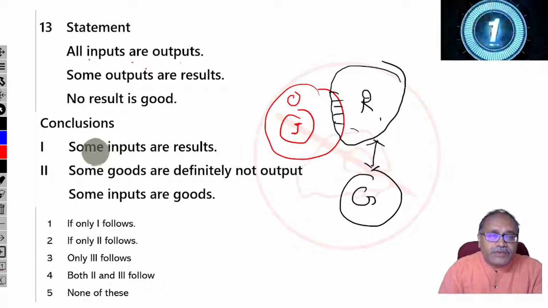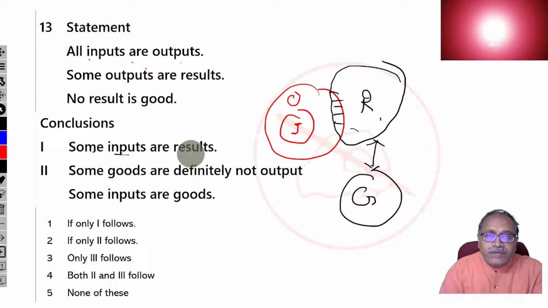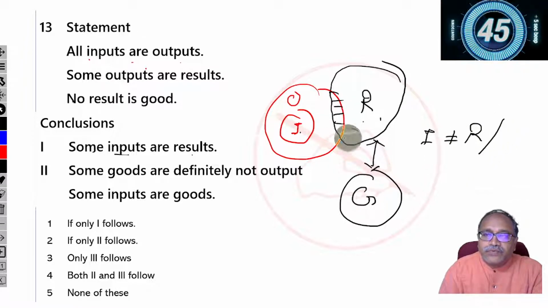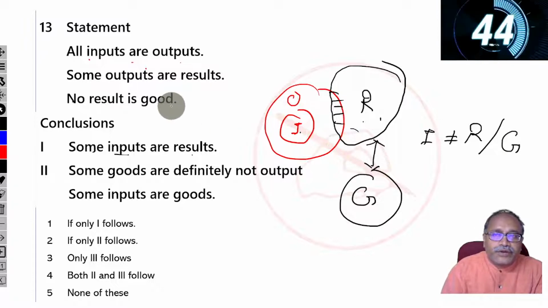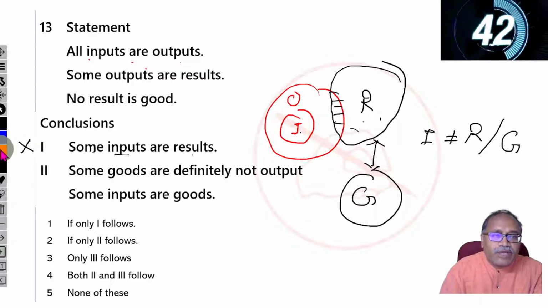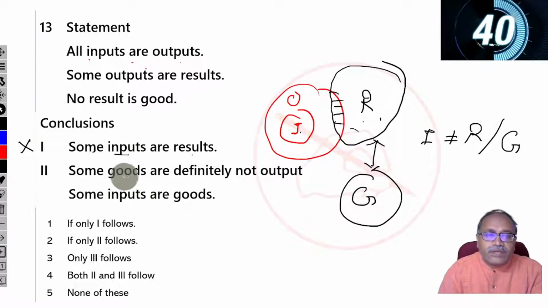Let's check the options. Some inputs are results. Input and result: no relation can be established between input and the result, or between input and good. So the first one can be eliminated. How about the second one?